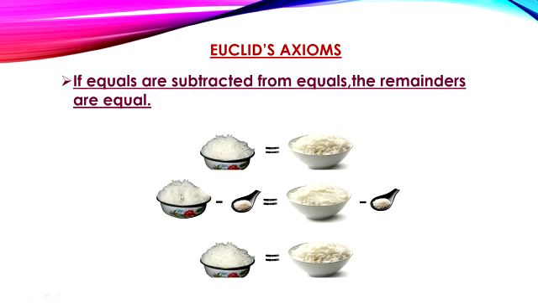After that, take out a spoon of equal quantity of rice from both the bowls. Then the remainders, what is left in the bowls, are also equal, because the two rice bowls are equal.